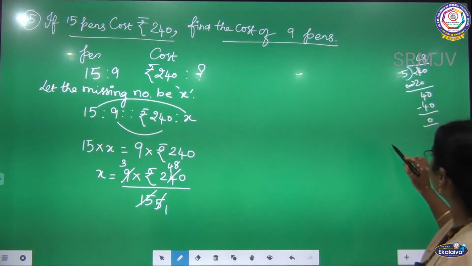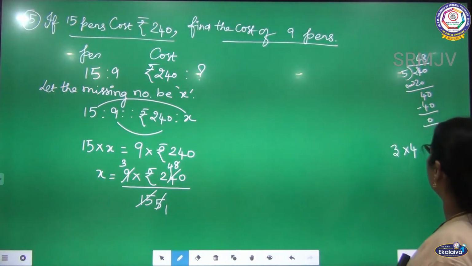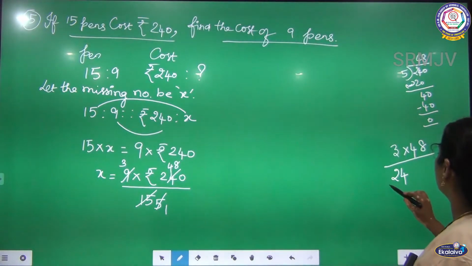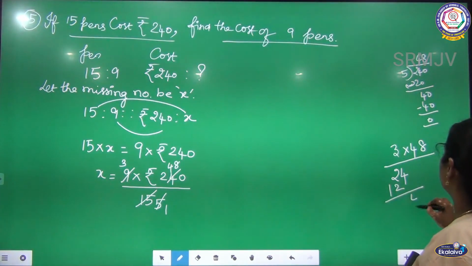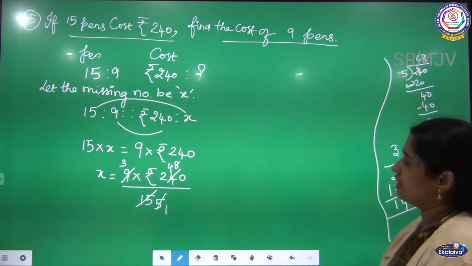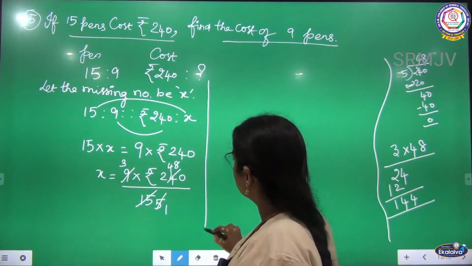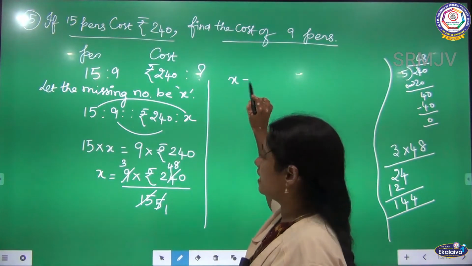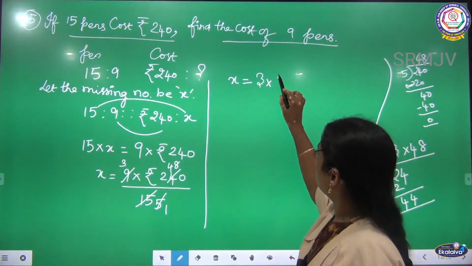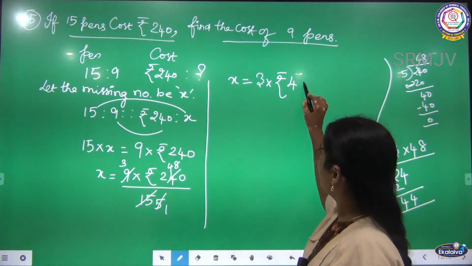Now what is there in the numerator? 3 into 48. Listen, 8 3s are 24. 4 3s are 12. So 144 is your answer. Can you clear this? Now listen, x is equal to 3 into rupees 48.